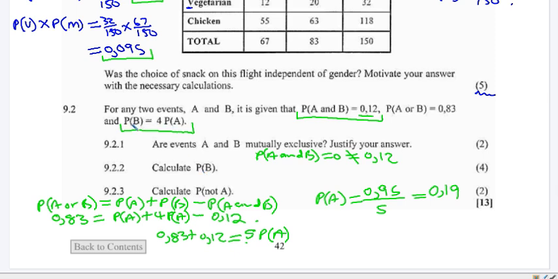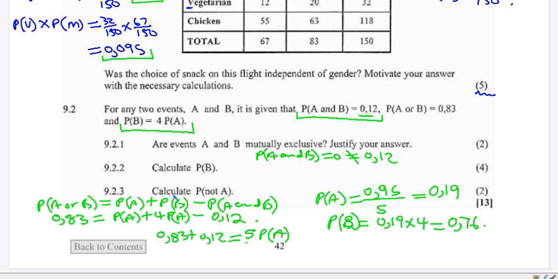But we want probability of B, and here we have been told that probability of B is equal to probability of A times 4. So we are saying here probability of B is equal to probability of A multiplied by 4. So 0.19 multiplied by 4: 0.40 plus 0.36. So this is equal to 0.76. That is the probability of B.